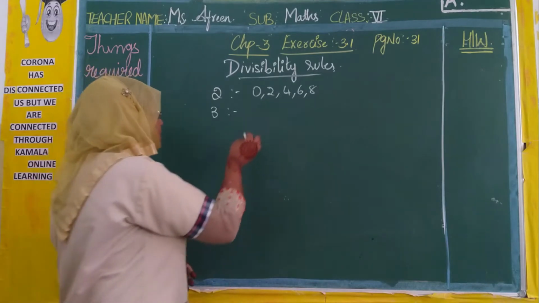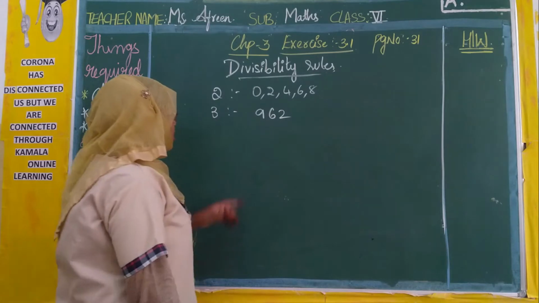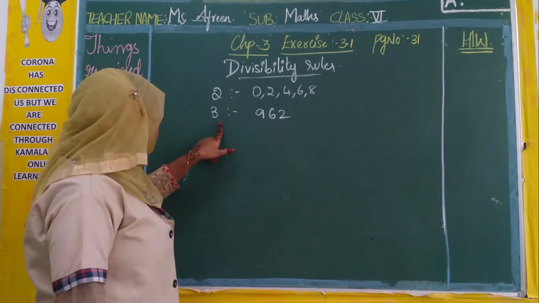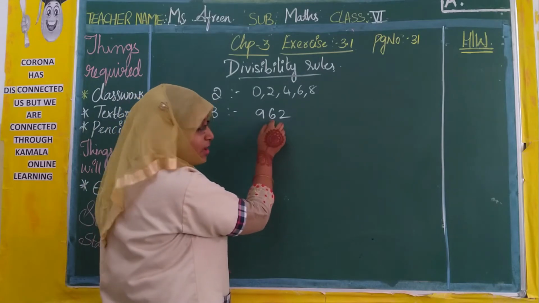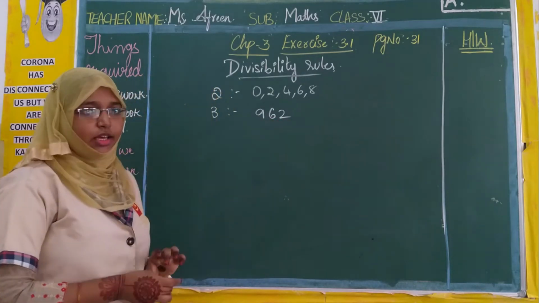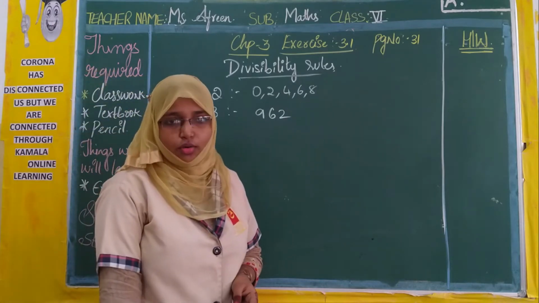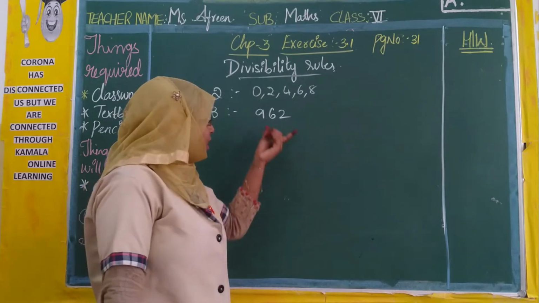If you take a small example, any number, 962. What are you going to do? Sum of the digits. Now 9 plus 6, 15. 15 plus 2, 17. But 17 is not divisible by 3 because in the 3 table 17 will not go. 3 4s are 12, 3 5s are 15, 3 6s are 18, but we have here 17.